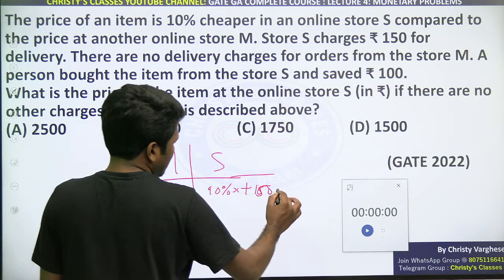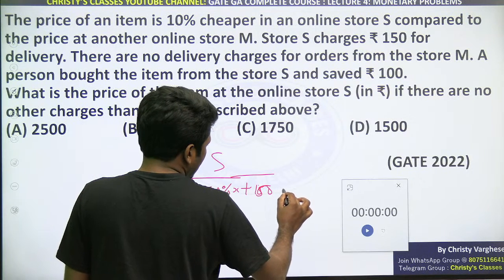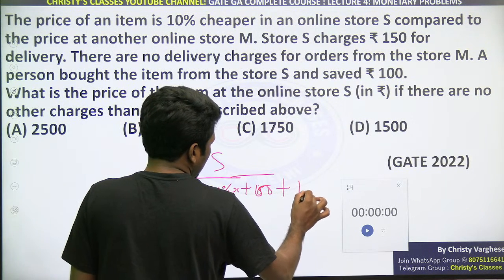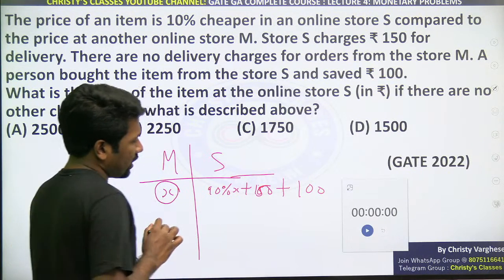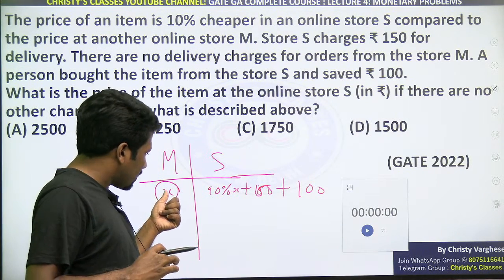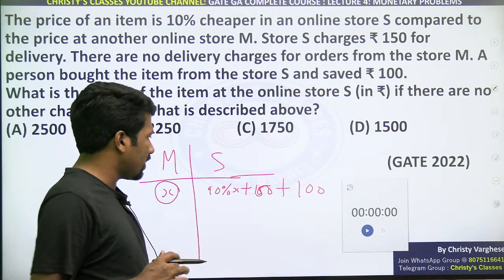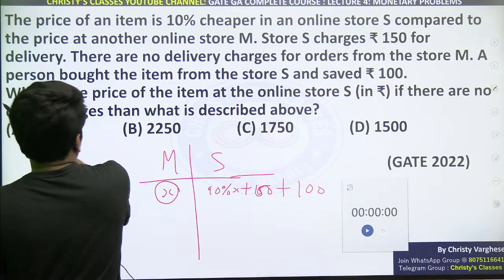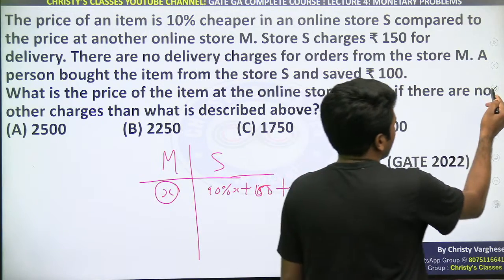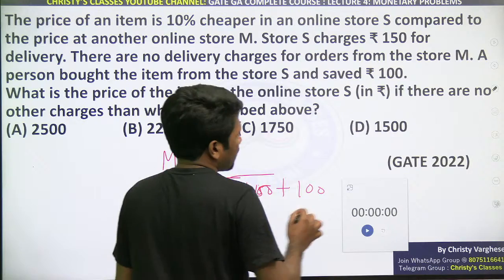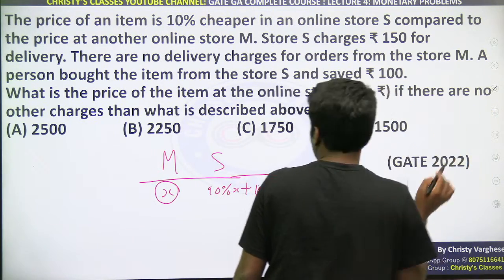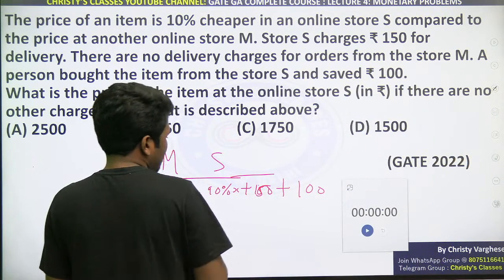So either you can say ये मनी के साथ 100 ऐड किया तो X मिलेगा, ऐसा राइट कर सकते हैं. नहीं तो ये मनी से 100 कम किया तो ये मिलेगा. Both are the same. If you add 100 on the right hand side or subtract 100 on the left hand side, both mean the same thing. So these two are equal, that is the point.